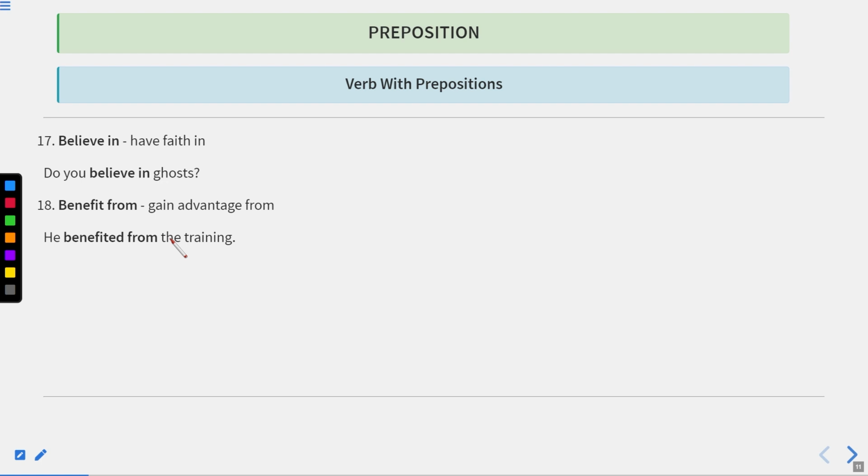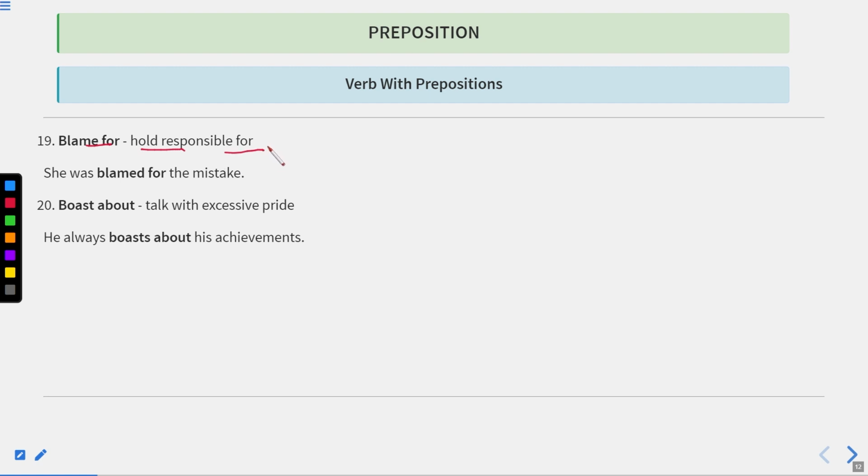Now let us move to the next one. Blame for means hold responsibility for, or hold responsible for. She was blamed for the mistake. It means she was said to be wrong for the mistake. Boast about means talk with excessive pride. When someone is arrogant, when someone is proud and he shows off, it means he boasts about and talks with excessive pride. He always boasts about his achievements.